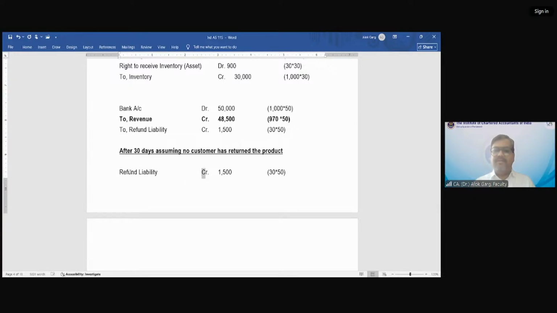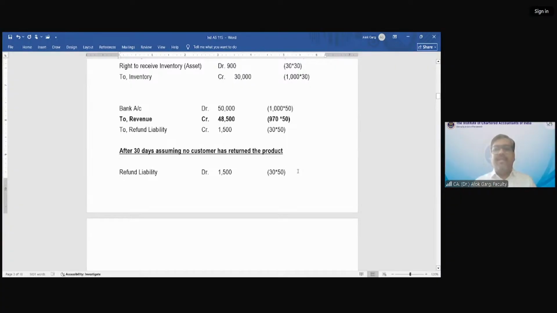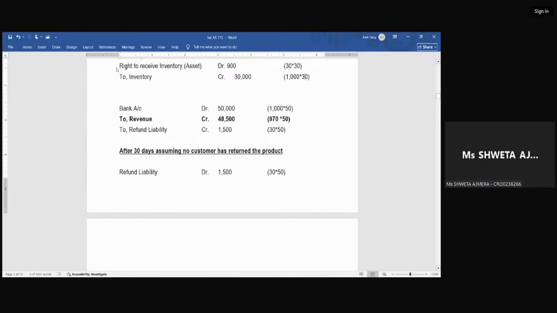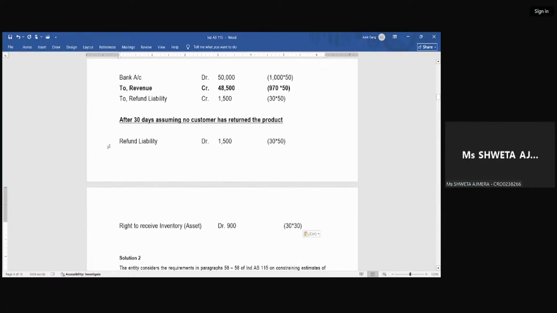By 1500? Yes, you're not going to refund. But do you have any right to recover now? Because nobody has returned and you have recognized revenue. So you will credit your right to recover asset. Credit करोगे ना? ऐसा थोड़ी होगा revenue भी recognize कर लो, credit भी कर लो, right? So right to receive inventory, credit.